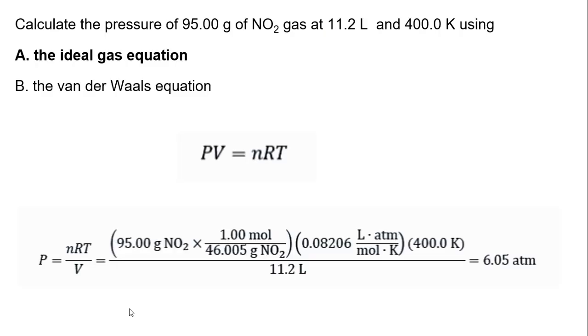Here it is. I thought I had written the A's here, but somewhere I think I deleted. I had put A and B. Oh, I put it for the second one. So PV equals nRT. Here is the 95 grams of NO2, but we get the moles out of this. We have our R constant, the temperature in Kelvin, and our volume, and it gives us 6.05.